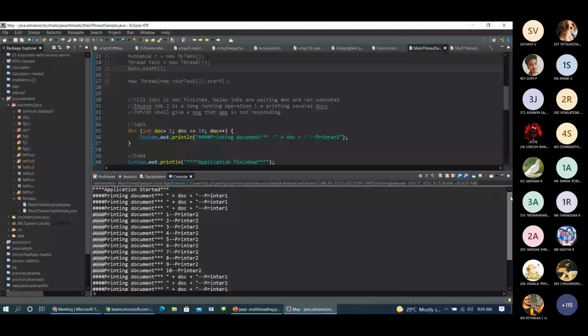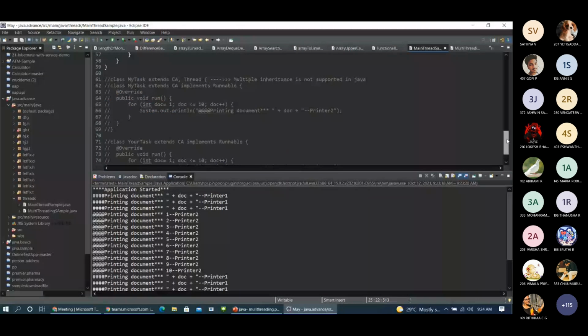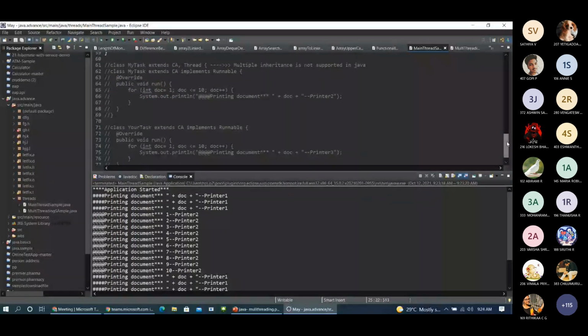So how to handle this? We have extended thread, and we somehow wanted to invoke our printer one method, so we did that, but this is still not consistent, right? Well, this is an example. We'll look later at how to override this. Okay, now this is enough on how to use a thread class. And our expectation is to print our printer one documents first, so it should not happen after printer 2. So it happened. So our use case is completed.